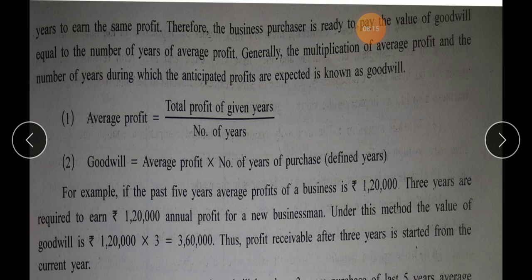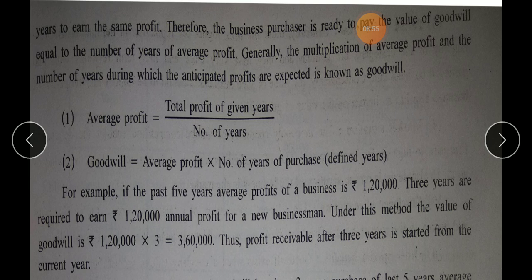On the basis of this, if you want to obtain the value of goodwill as per average profit method, then the formula is goodwill equals average profit into number of years of purchase. That means the number of years of purchase will be defined in the given question. Yes, this will be given. This you will obtain on the basis of this formula, and the sum will be solved. Obviously, I have explained the illustrations and the sums as per this method.